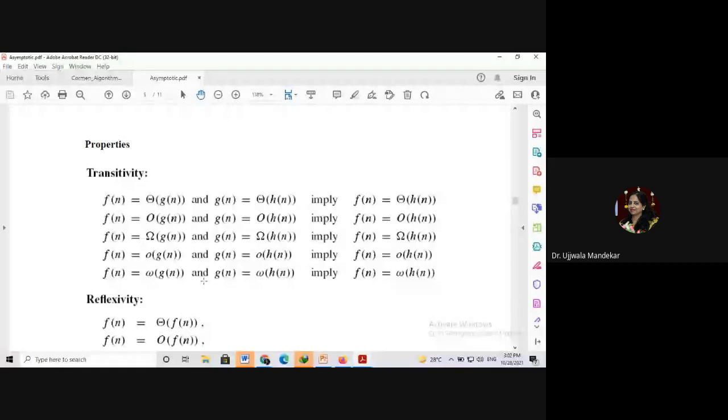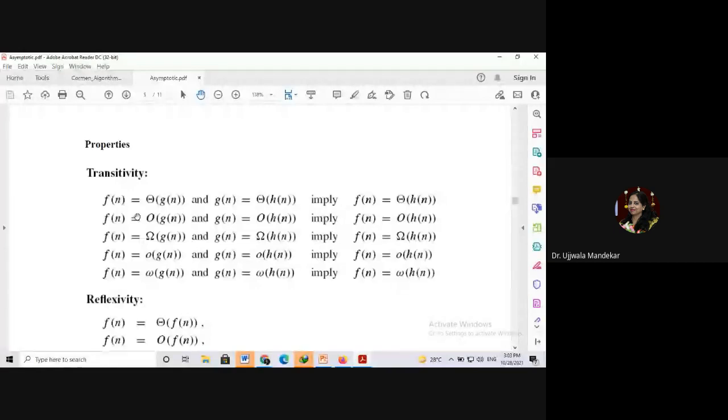Transitivity means if any function f of n is equal to theta of g of n, and g of n is theta of h of n, then we can say that f of n is equal to theta of h of n. This is the transitivity.